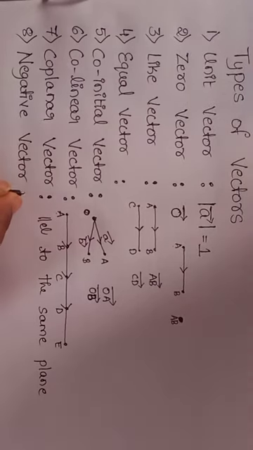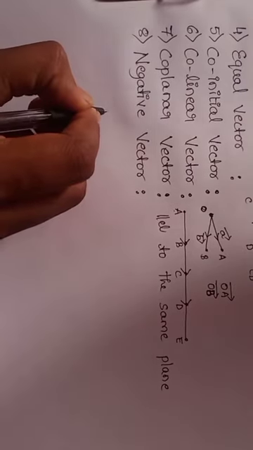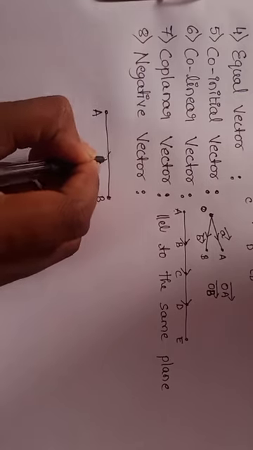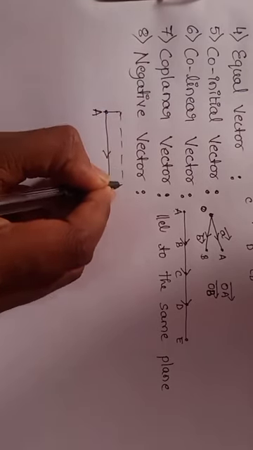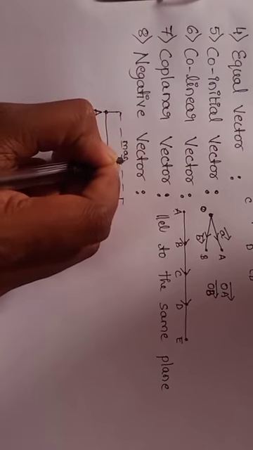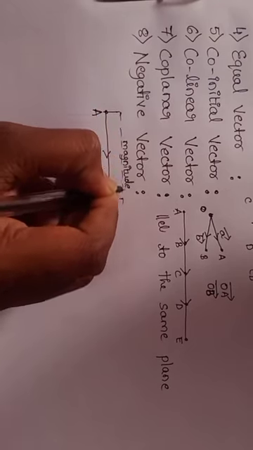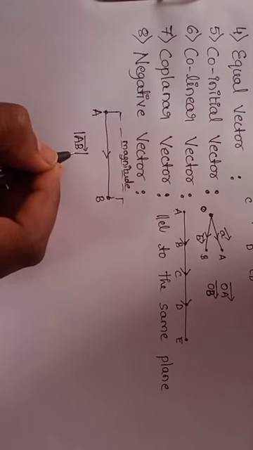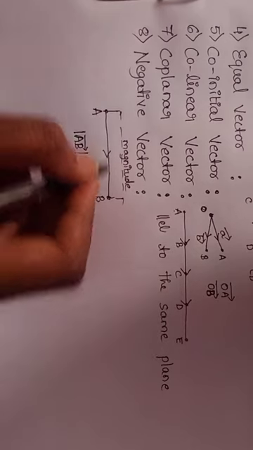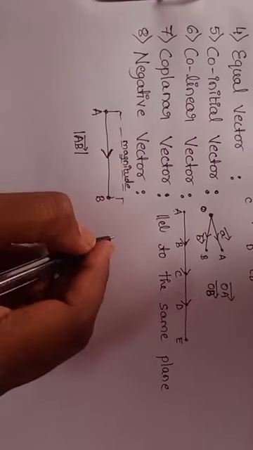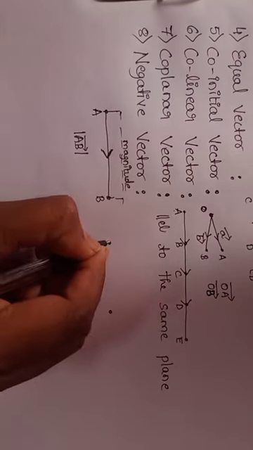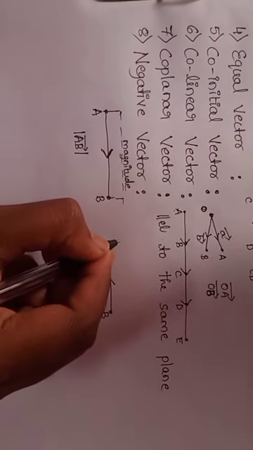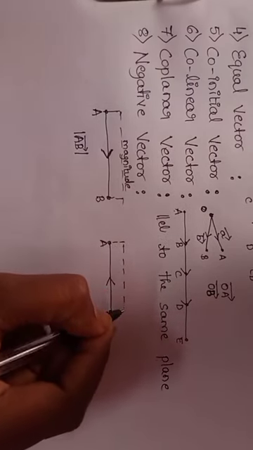Next, negative vector. Yesterday I told that, yesterday I considered one example, A and B as a vector, and I considered its magnitude. Right? Magnitude of vector AB, I wrote like this. So in another way we can write it in the opposite way. That is known as negative vector. Vector AB written in the opposite direction, then that type of vector is known as negative vector.